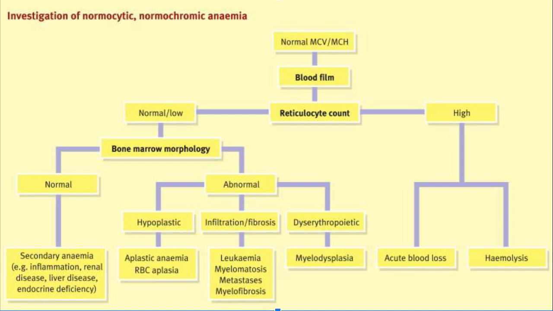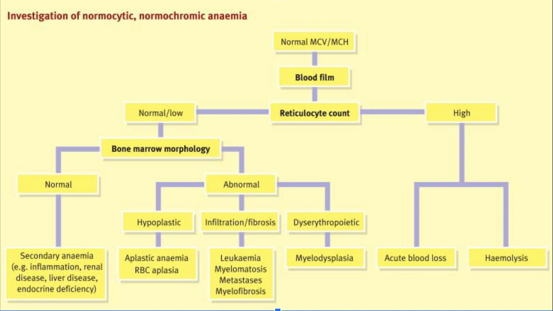If MCV is low, I will do ferritin, and I diagnose iron deficiency anemia; with occult blood in stool, I go directly to colonoscopy. This is the first important message. The second important message: if MCV is normocytic and reticulocyte count is normal, I go directly to bone marrow aspiration. This is a very important message in anemia. Please do not forget it.